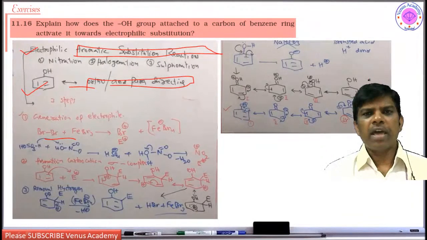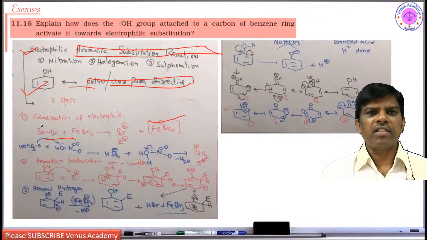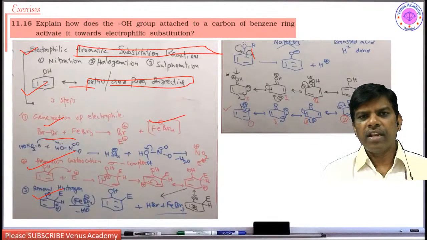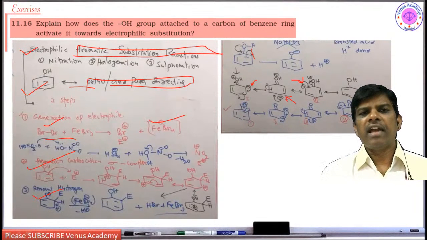So these are ortho para directing groups, and if you take this electrophilic substitution, we know the steps involved: generation of electrophile, formation of carbocation or sigma complex, then removal of hydrogen from the sigma complex. This is how electrophilic substitution takes place. While writing the resonance structures of phenol, the ortho position gets a negative charge, and the para position gets a negative charge. There are two ortho sides, students, so you can write either of these two sides.